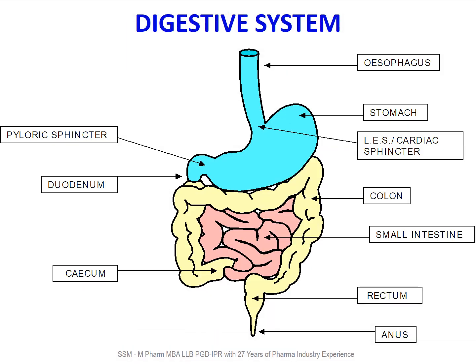In the digestive system, you can see the esophagus, then the lower esophageal sphincter or LES, or cardiac sphincter, then you can see the stomach, and then the pyloric sphincter, then the duodenum, then the small intestine, then the large intestine or colon, then the rectum, and then the anus.